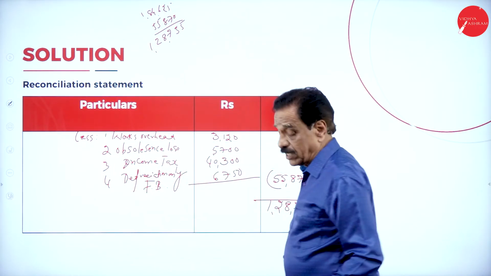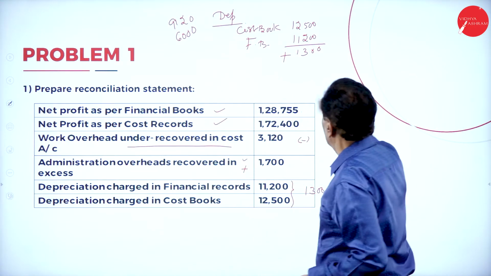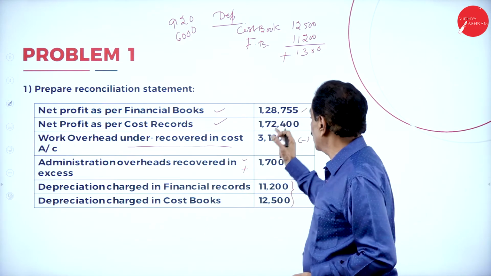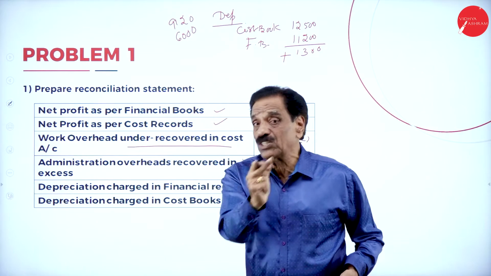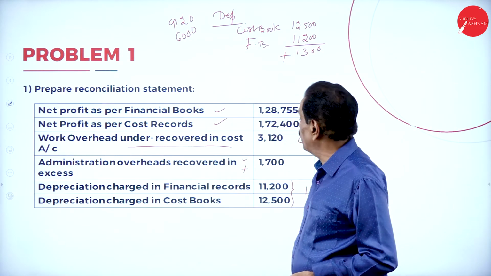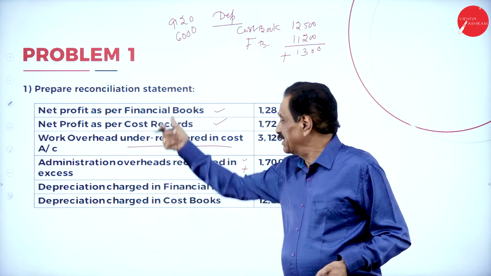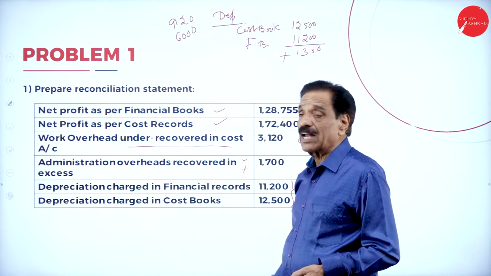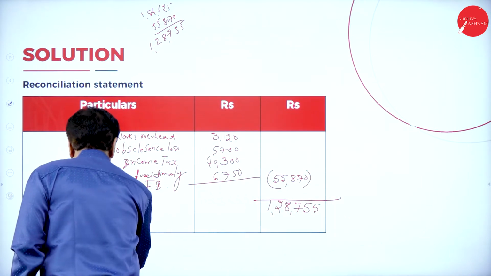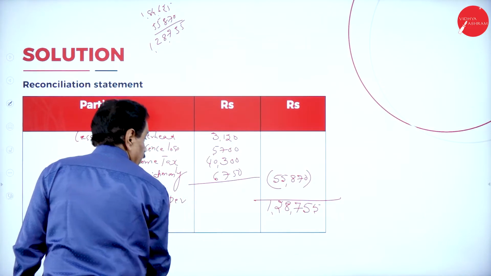This is as per financial book. See the question. What's your answer? So we arrive at the figure. Your cost book shows profit 1,72,400, and we arrive at 1,28,755. So really we did it correctly. Net profit as per financial book, 1,28,755.